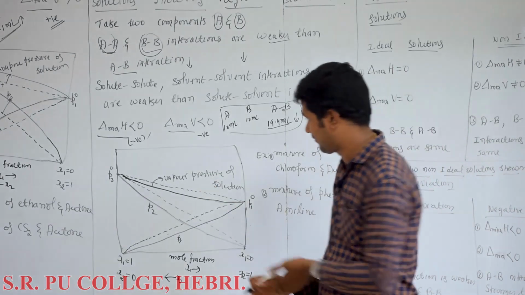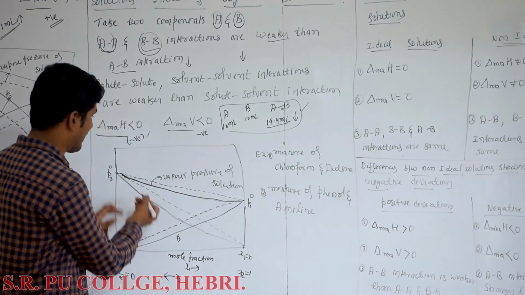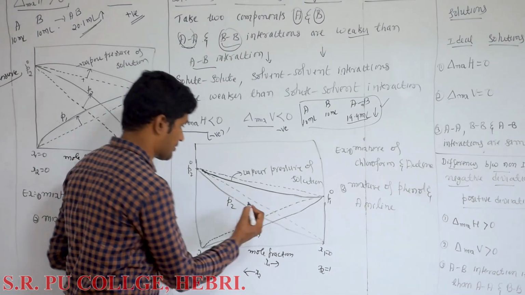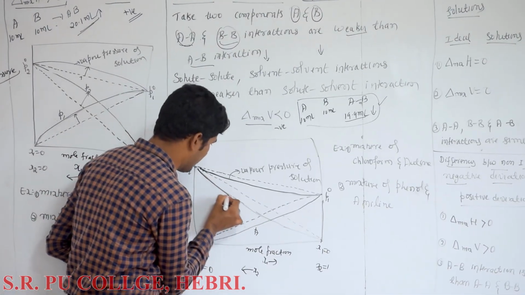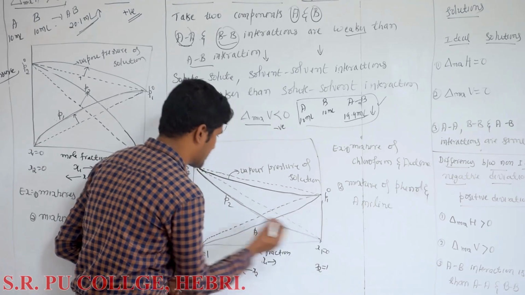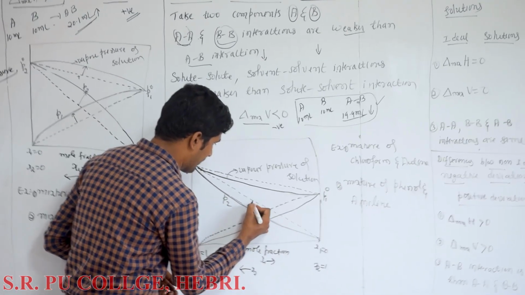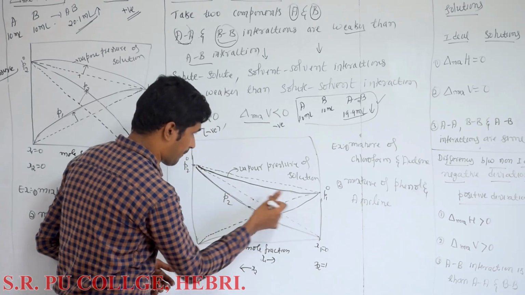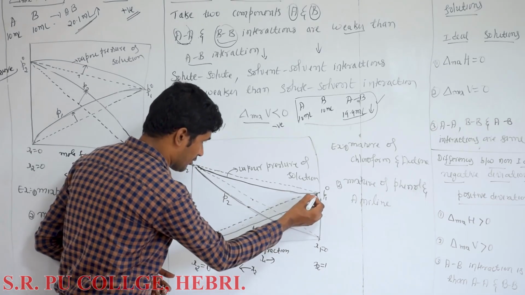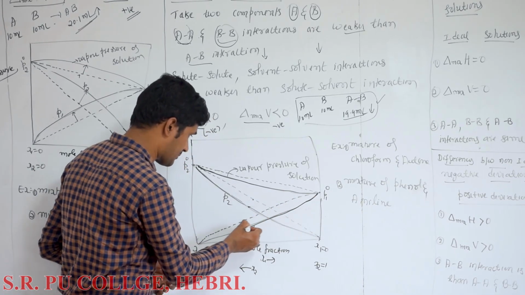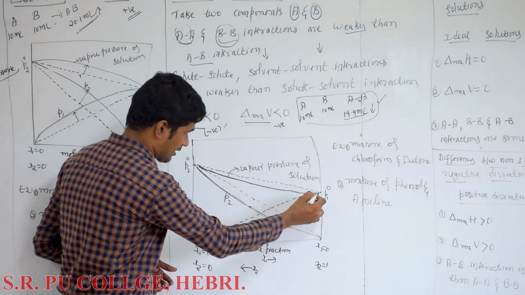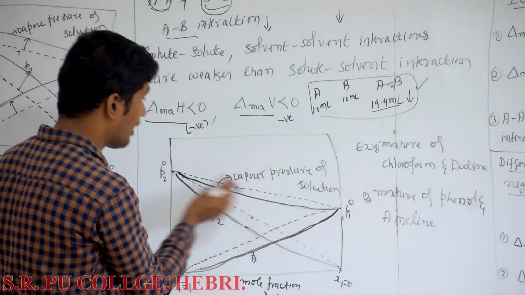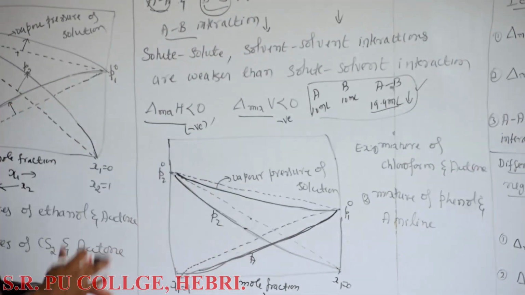Now, look into this graph. Here, this dotted line represents Raoult's law. Next, I have represented these deviations. See, this solid line represents the deviation from Raoult's law. This is negative deviation because, see here, the vapor pressure decreases. This is the difference. It comes down for component 1, even for component 2 also. The curve for vapor pressure comes down for the solution. So, this is a curve for a non-ideal solution showing negative deviation. Even total vapor pressure also decreases.